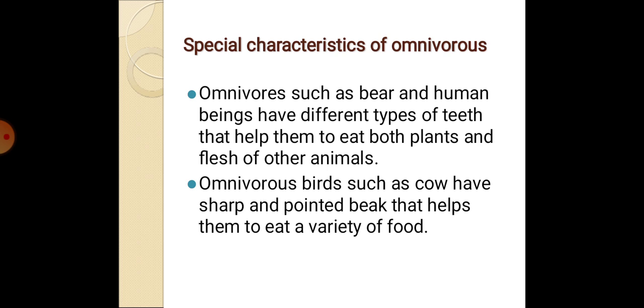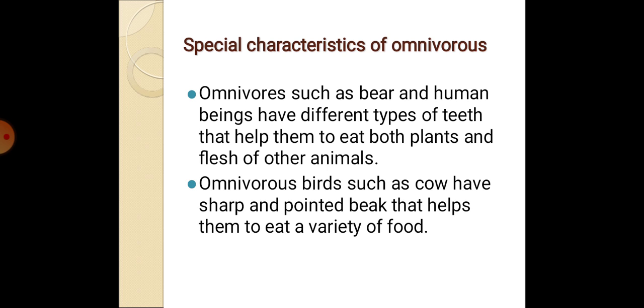Bear and human beings have different types of teeth, as I already said. We can eat both vegetarian food and non-vegetarian food, so they have a special type of teeth. And among omnivorous birds, the crow has a sharp and pointed beak. It helps them to eat a variety of foods.